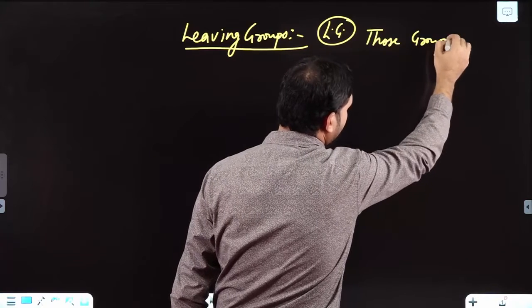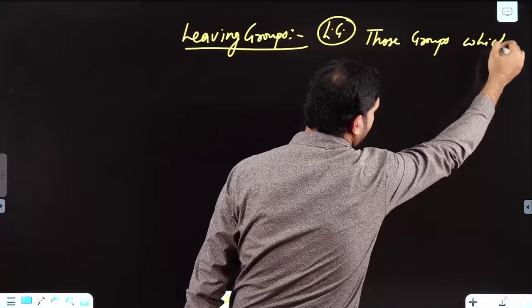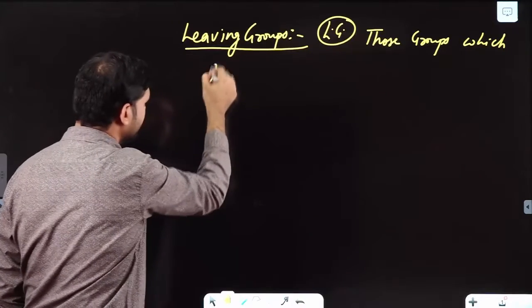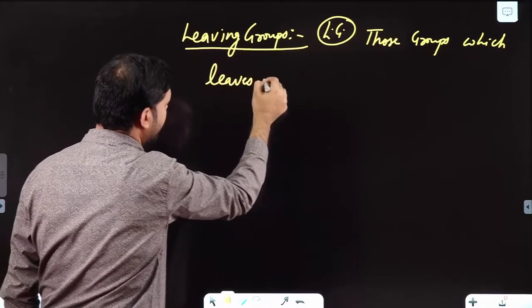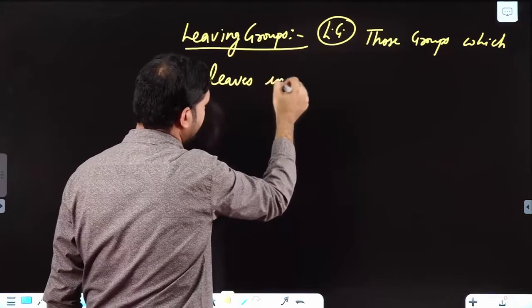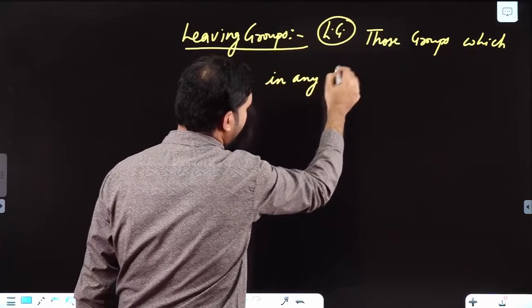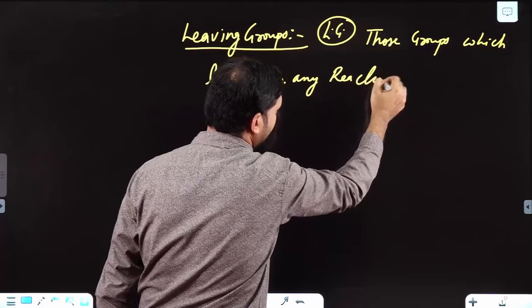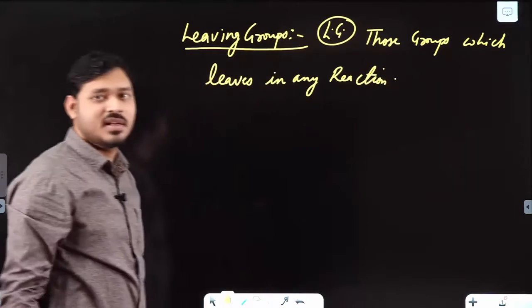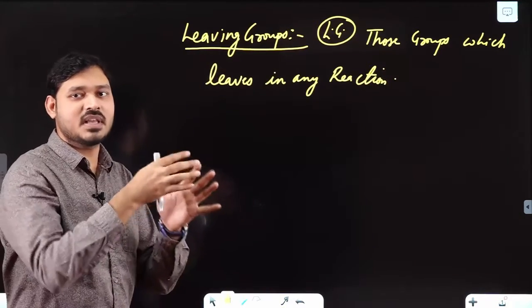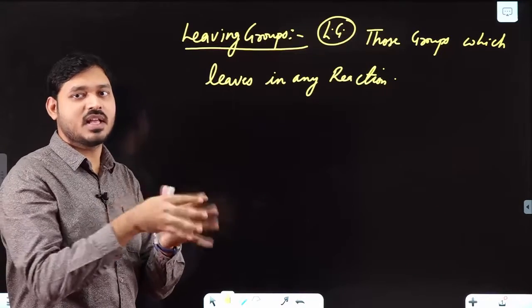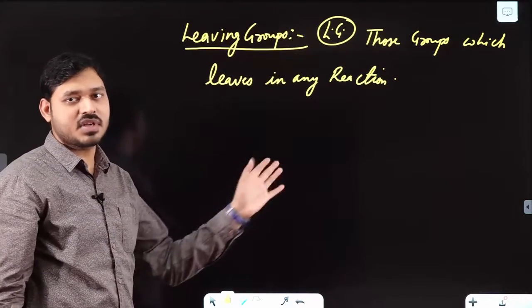Those groups which leave in any reaction. In simple terms, a leaving group means the one which leaves in the reaction, something which comes out.